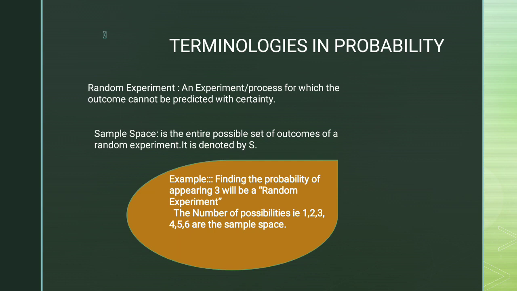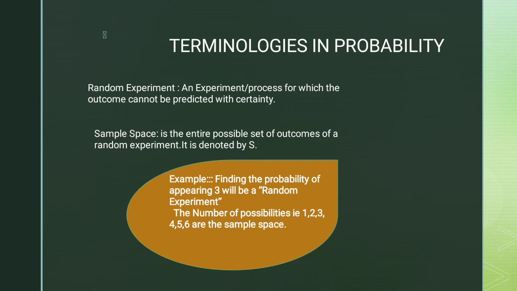As in the case with the dice, when we throw the dice, it is not certain that we will be getting 6. There is a probability of getting 6, but there is an equal probability of getting 1 to 5. Random experiment tells us it's a process in which the outcome cannot be predicted with certainty. We can just assume that we can get a desired result.